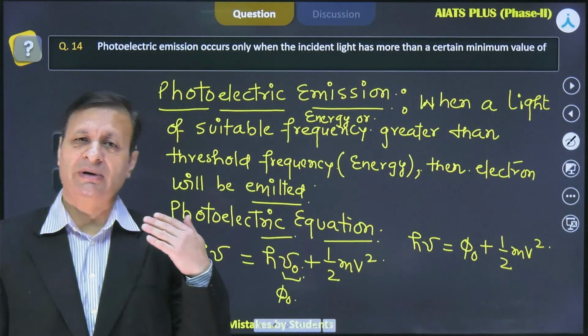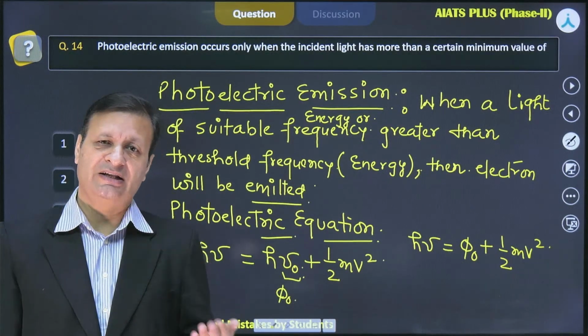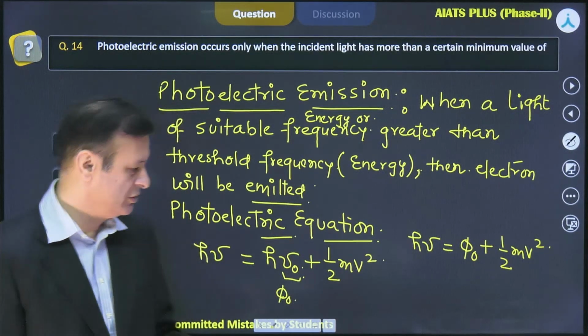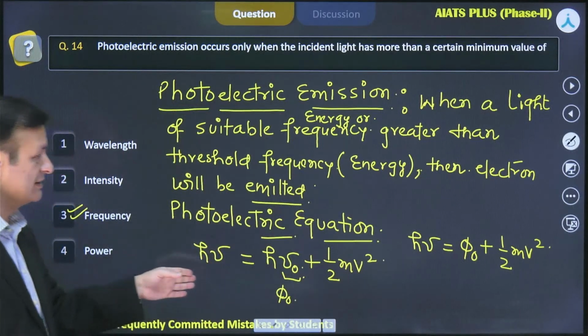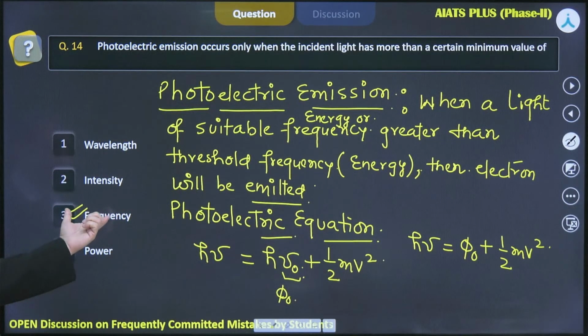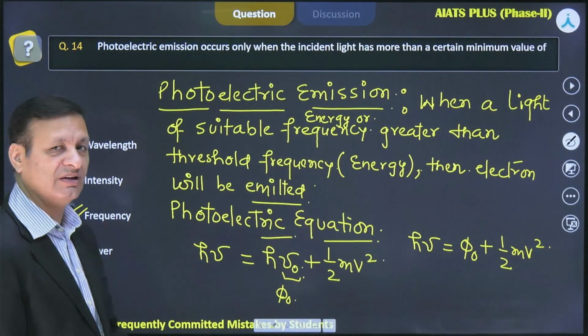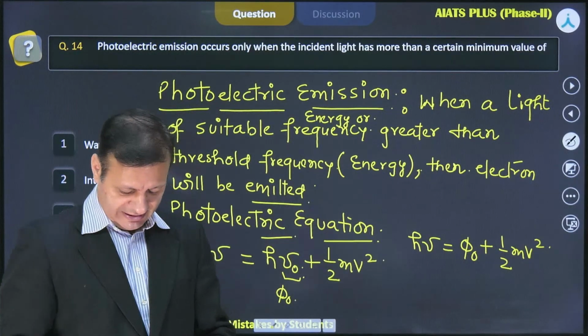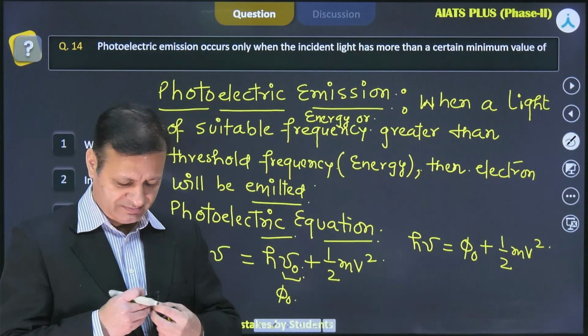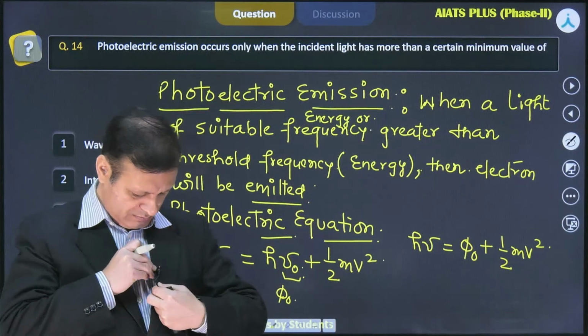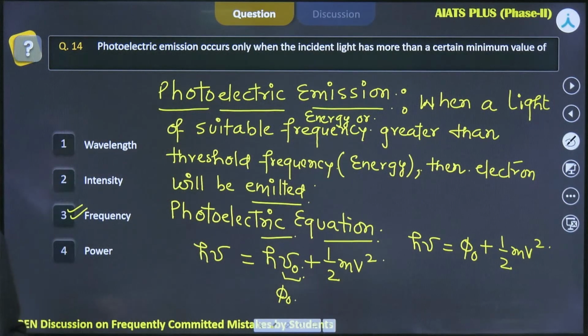So again, I am highlighting the definition, I am highlighting the importance of this energy. So this question is, we are talking about a certain minimum value of frequency that defines the energy. Any doubt from this part? Shall we move? Any doubt?